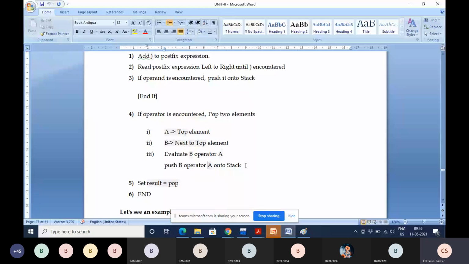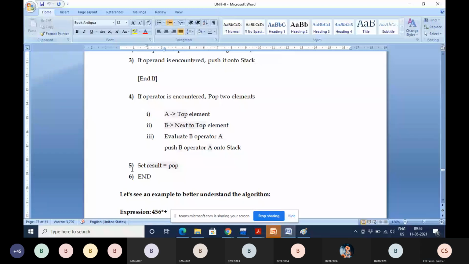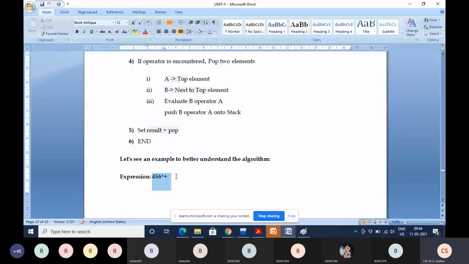After completing the second, third, fourth steps completely, you have to pop the entire expression result from this stack. That's why here set result equal to pop. Then close this algorithm.